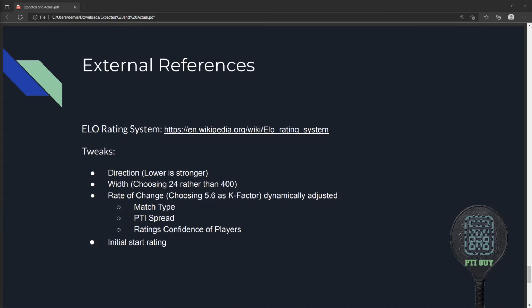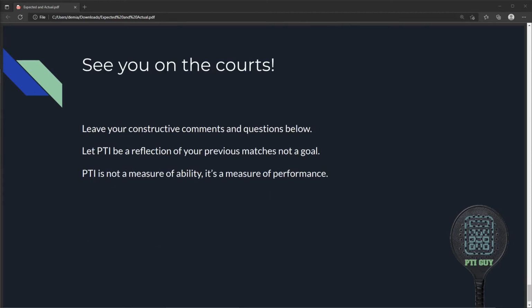The PTI system also has a number of controls used to set initial start ratings. Initial start ratings will be covered in a separate video, the link to which can be found in the description below.